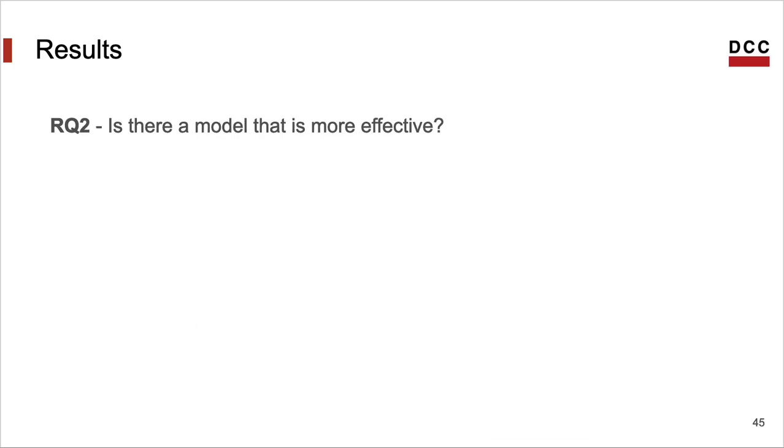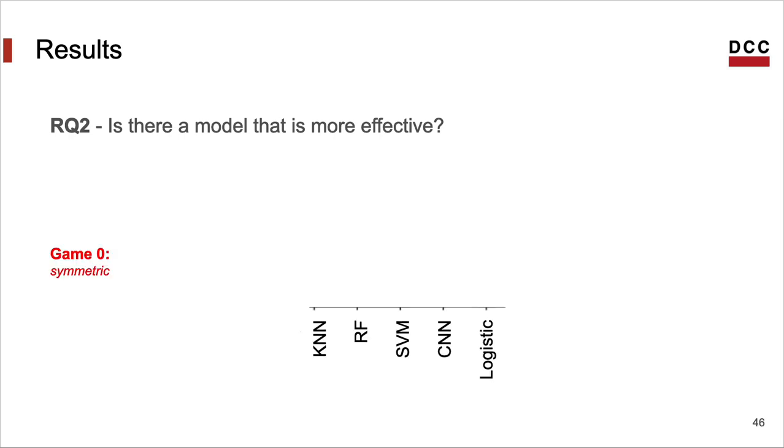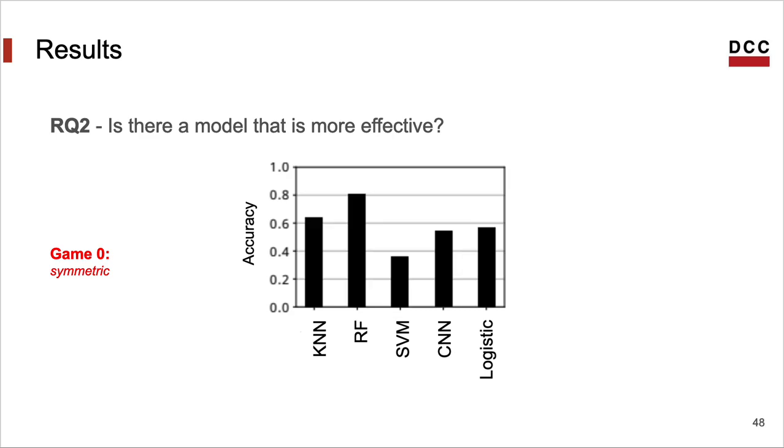Let me show you results for another research question. We want to compare different models to see which one better uses the embeddings that we have. That's what we call Game Zero. Classifiers and evaders use the same program without transformation, and we have 5 different learning models. These are typical stochastic classification models. And again, we are reporting accuracy. In this example, I shall use the histograms as the program representation. We got something between 40 and 80% of accuracy with different models. That's much more than 1% of random classification. Random forests work consistently better across our different games though.